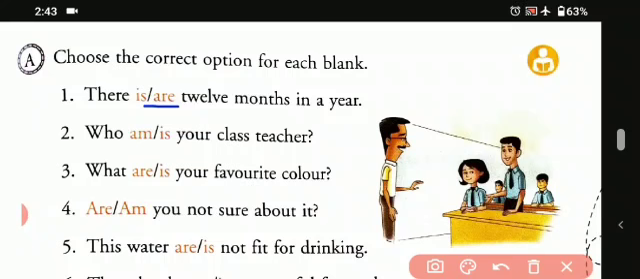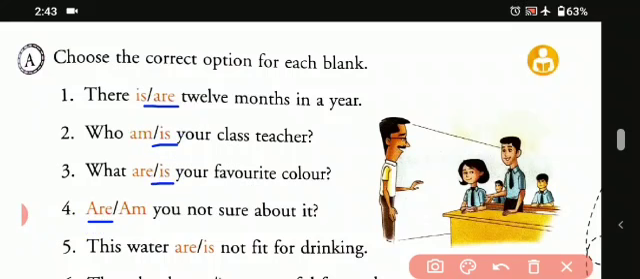Then second one, who am/is your class teacher. So that is a singular one. So we'll be using is. Who is your class teacher. Then again, what are or is your favorite color. So this also is the singular one. Then we will be underlining is: what is your favorite color. Then the fourth one, are, am you not sure about it. So in this, are you not sure about it. Okay, so that is a singular one.